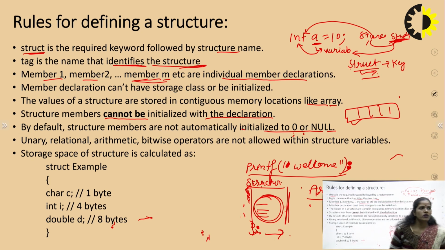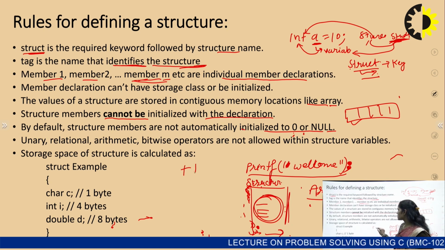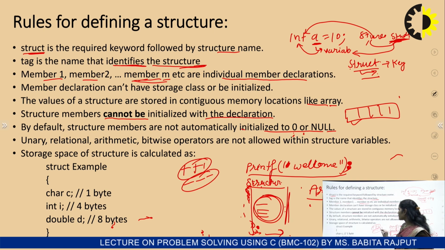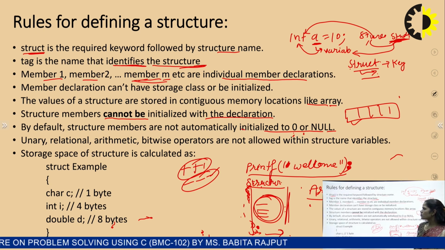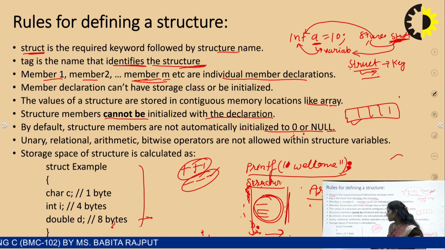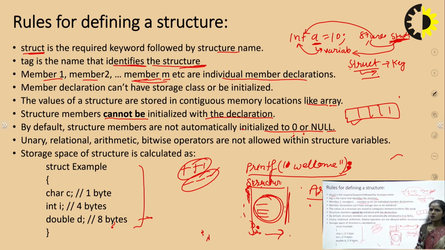Next we will talk about this: unary, relational, arithmetic and bitwise operators are not allowed within the structure. So basically unary operators like plus plus and minus minus, these are the increment and decrement operators, right? This is not supported by the structure. And the storage space of the structure is calculated as, so what is the basic observation and what is the basic formulation to calculate the total memory space occupied by a structure variable?